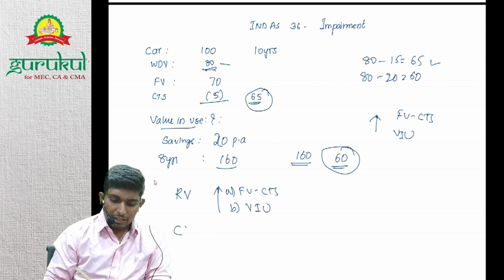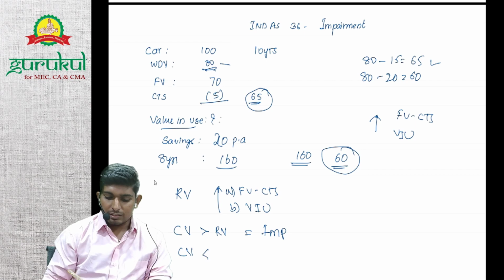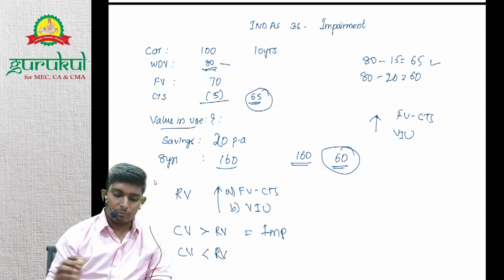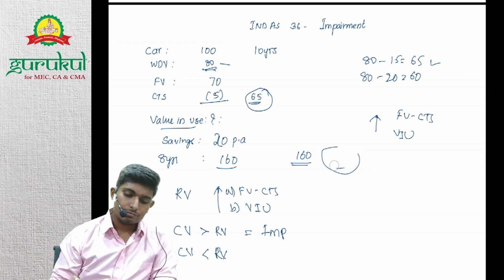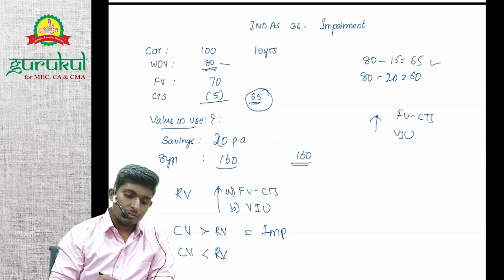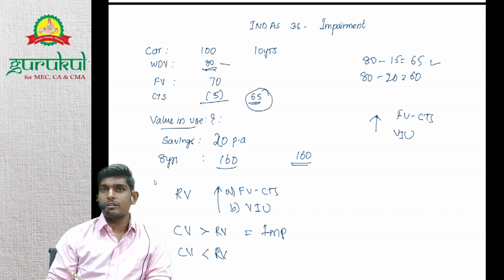And if at all my carrying value is greater than recoverable value, only then I'll do impairment. If my carrying value is less than recoverable value, which in this case, what is the recoverable value? The 160 case. My recoverable value is greater than 160 or 65, which is 160, so my recoverable value is greater than carrying value. So in this case will I impair?